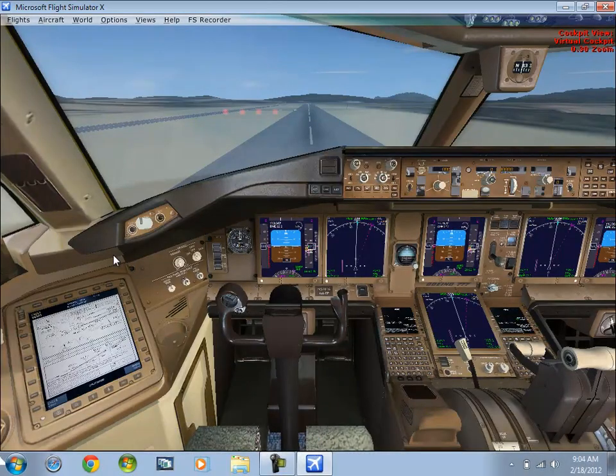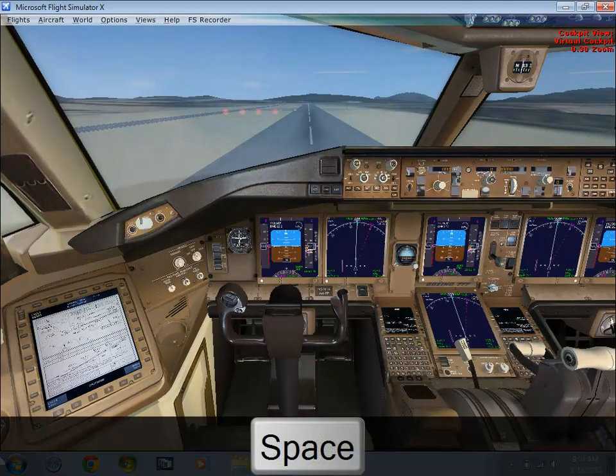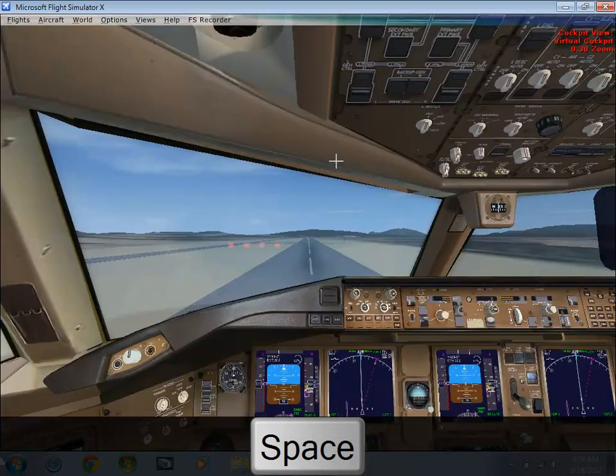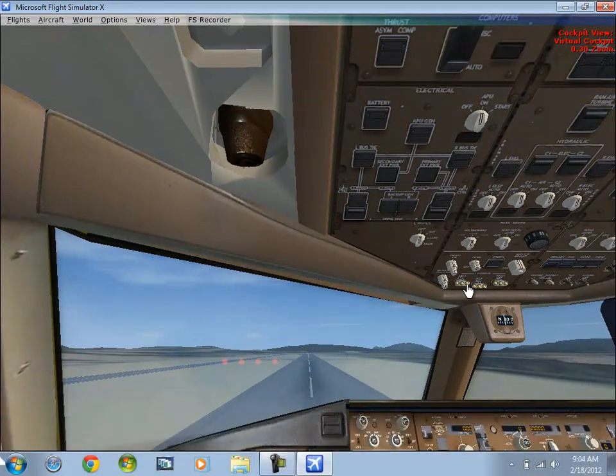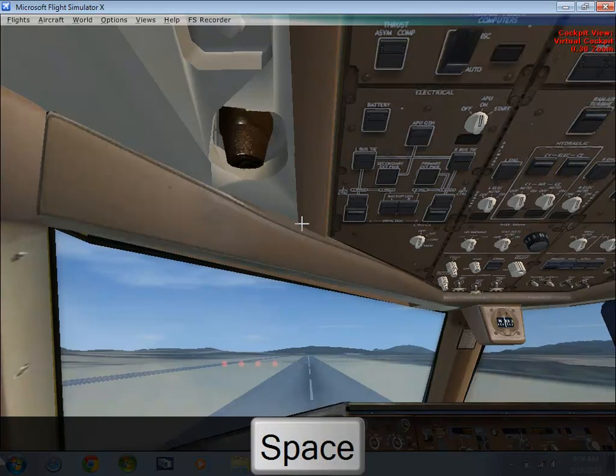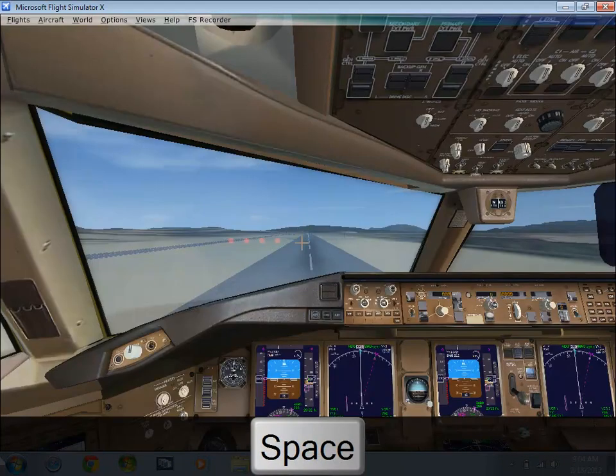Yeah, it's very nice. I'm going to turn on some of the lighting. Everything is clickable. When I click this, it's clickable.